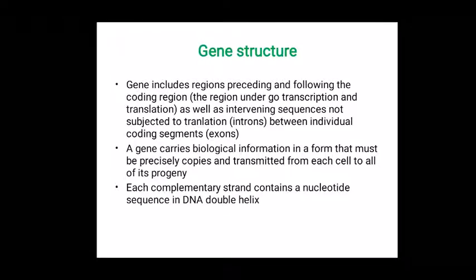These introns present in between the coding sequences called exons. Okay. So in general, the gene consists of regulatory elements present on both ends of the coding region, and within the coding region two segments are there, one is introns and another one is exons. A gene carries biological information in a form that must be precisely copied and transmitted from each cell to cell in all its progeny. Each complementary strand contains a nucleotide sequence in a DNA double helix, so they also carry some kind of genetic information.